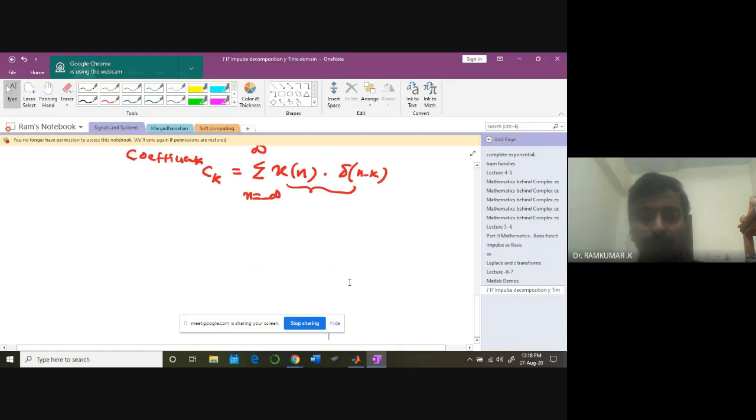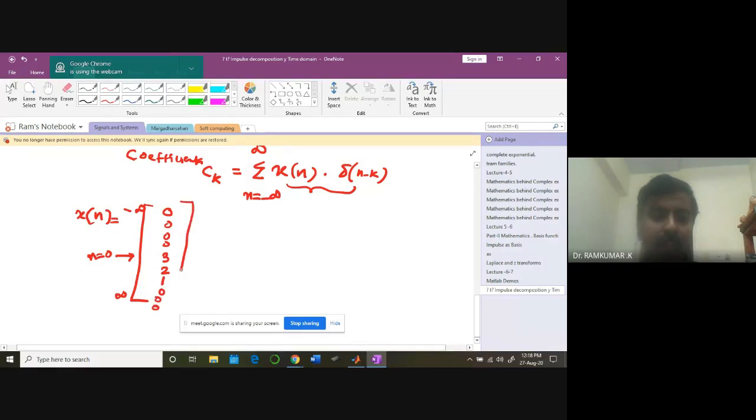Can you think of the signal as a vector now? X of n goes from minus infinity to infinity: 0, 0, 0, then at n equal to 0 the value is 3, then 2, 1, and then the signal subsides.